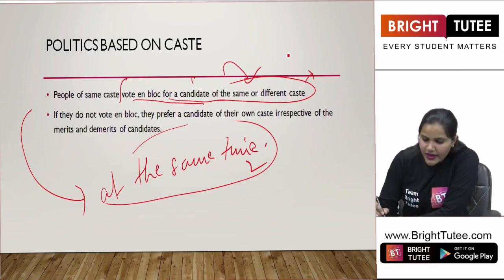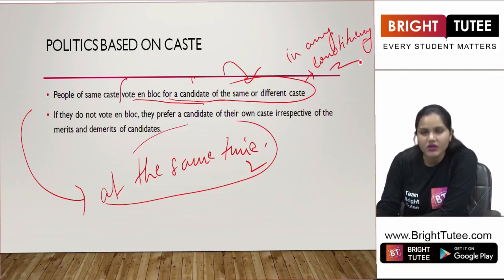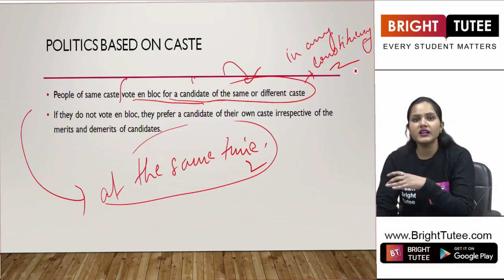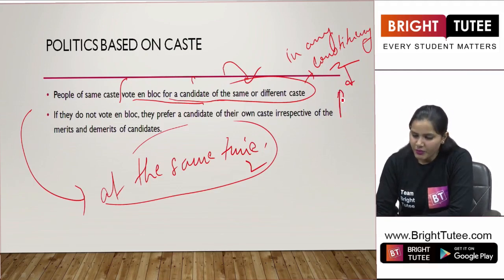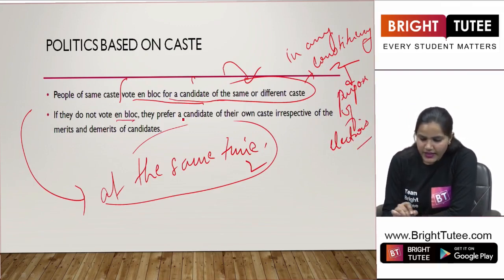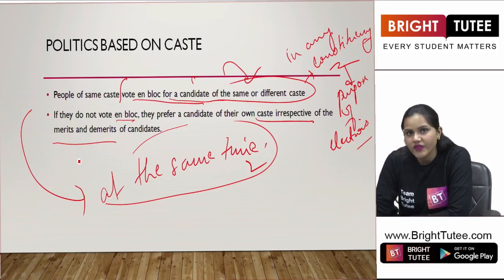Now, in any constituency, these terms are not new for you because you have also learned about constituencies, right? The division that takes place in our country for the purpose of elections. Now, if they do not vote en bloc, they prefer a candidate of their own caste irrespective of the merits and demerits of candidates.